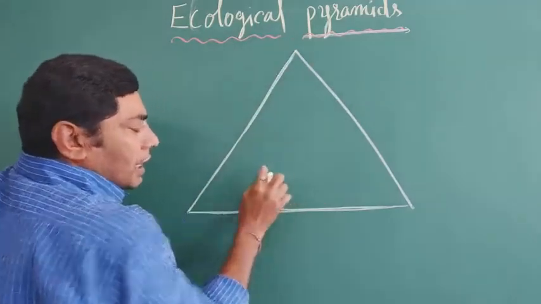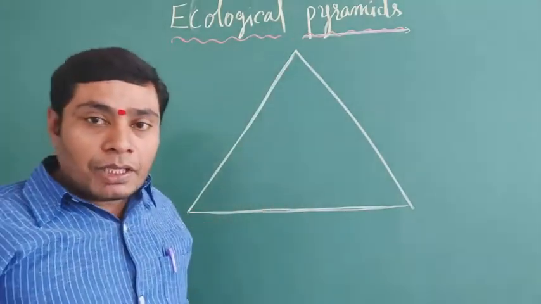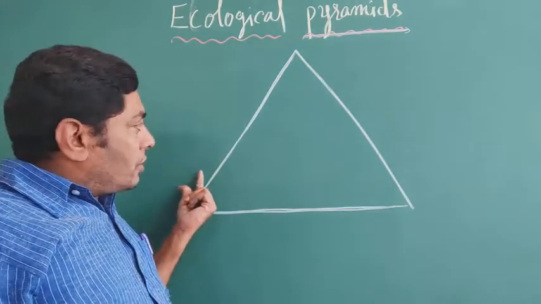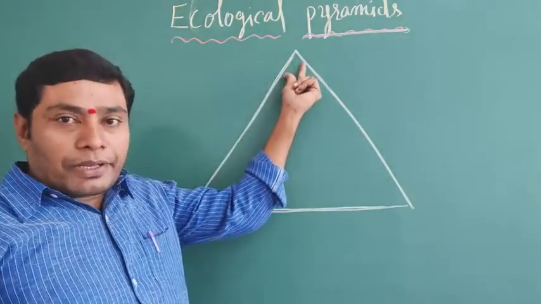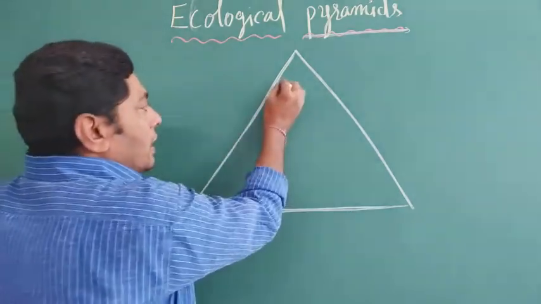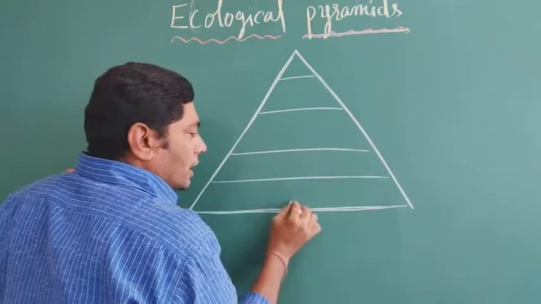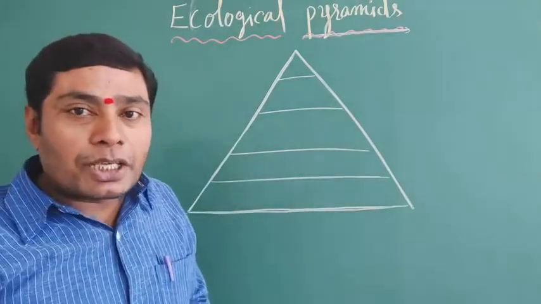It is a pyramid shape. The base is broad, and it narrows down towards the apex. When the base or bottom is broad, it is a pyramidal shape.